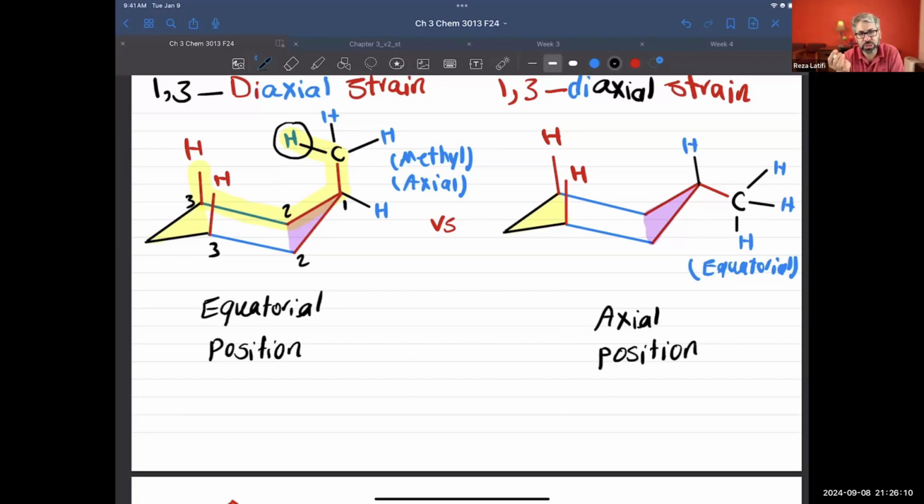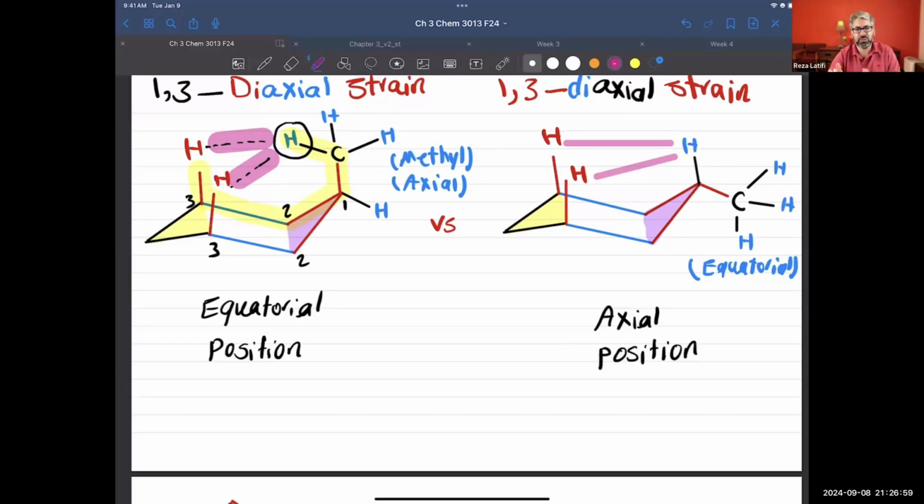If you have a methyl group sitting in axial position, the hydrogens of that methyl group will very soon see the hydrogen on the 3rd carbon, and they will create repulsion. So we're going to get repulsion there if you put the methyl group in axial position. But if you put it in equatorial position and replace the methyl by hydrogen, that hydrogen is going to see those hydrogens, but because hydrogen is a small group, it's not going to create much repulsion. It's going to be a really small number. You can technically ignore it. It doesn't mean we don't have it at all, but it's really minimal.